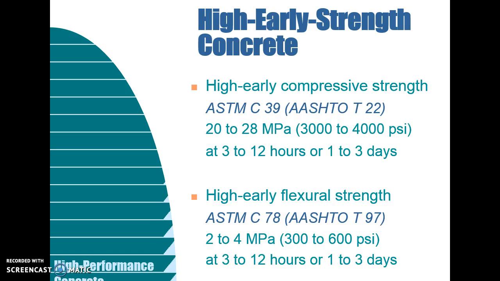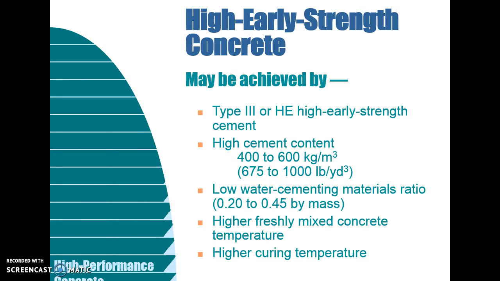Next, let's talk about high early strength concrete. It gives 20 to 28 megapascal at 3 to 12 hours or 1 to 3 days. Next, high early flexural strength is attained at 2 to 4 megapascal at 3 to 12 hours or 1 to 3 days. Next, high early strength needs a high cement content, 400 to 600 kg per meter cube.